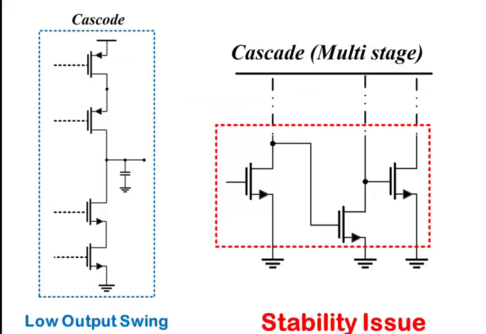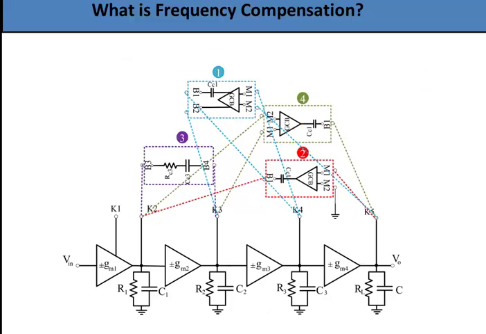These amplifiers meet desirable DC gain easily, but due to the increasing number of stages, instability issues emerge. Consequently, frequency compensation of multi-stage amplifiers becomes an important and main part of the design procedure. Up to now, numerous methods and techniques have been presented for frequency compensating multi-stage amplifiers. Generally, we can define frequency compensation